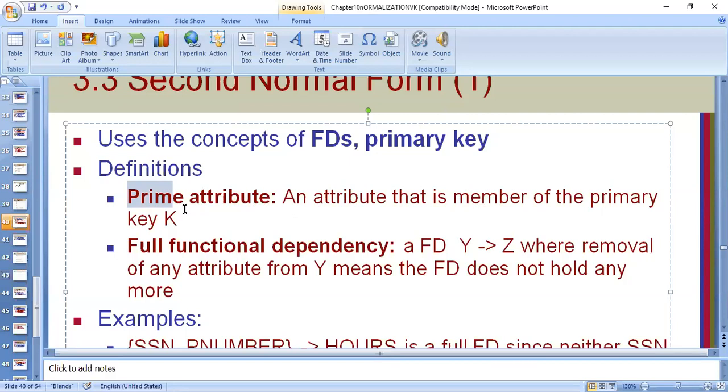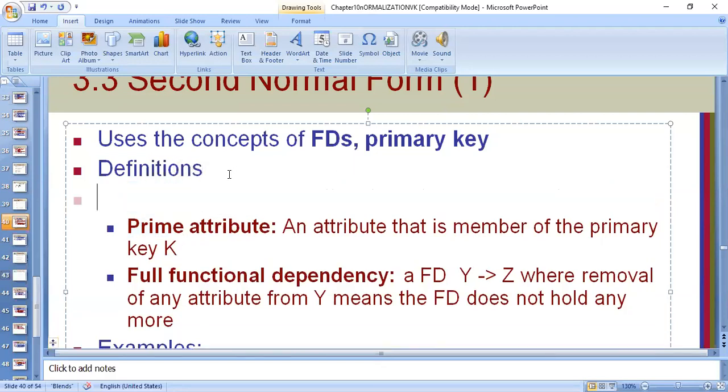Clear with that? For example, in our order processing, which table do we have a composite attribute? We have order item.